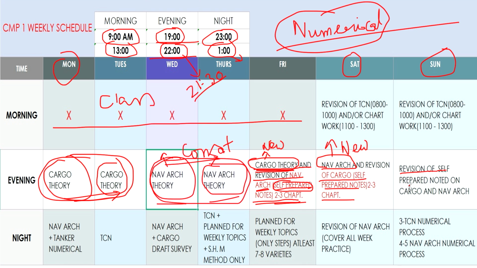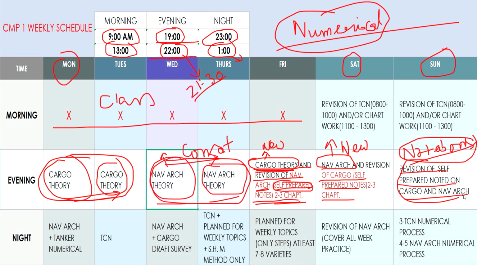Then in the end, Sunday is a chill day, basically for the first 1 month. Revision of self-prepared notes. On the last day you only open the special notebook, or you can call it your Bible for the next 3 months, because there you will write every shortcut, everything you can remember, like this is from longitude to GAJ plus or minus, from GAJ to longitude minus or plus. You will write everything there, so that whenever you practice you only need this one notebook. That is your Bible for the next 3 months, and you know which page to open. I do not have to go to another book for suggestions.